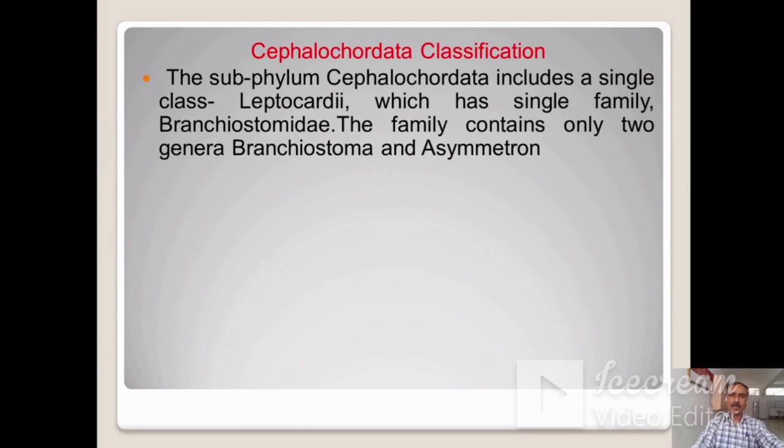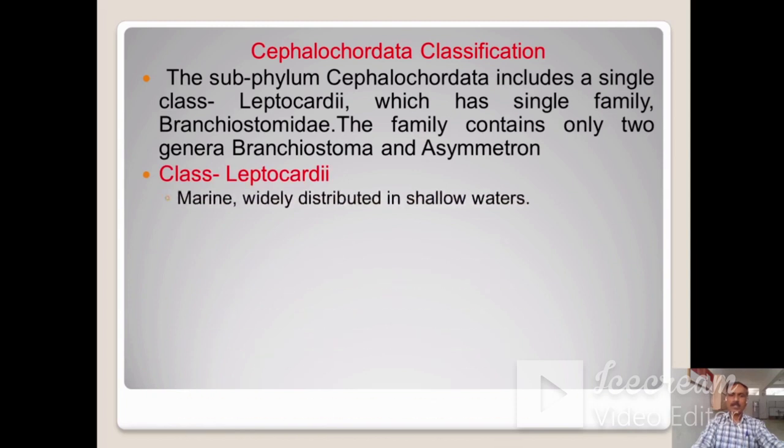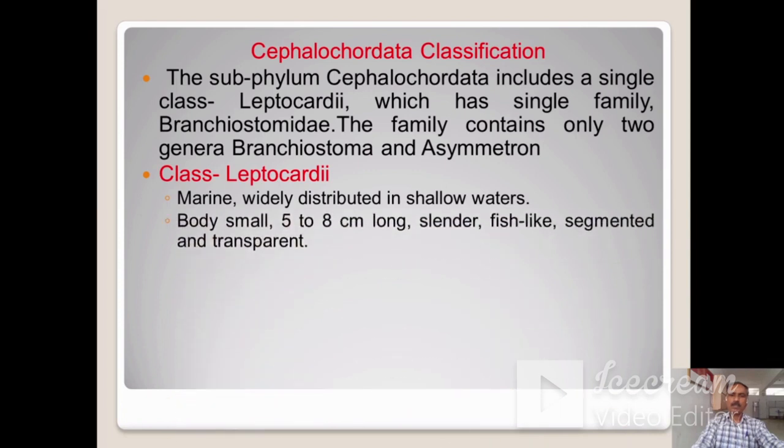This is the classification of Cephalochordata. The subphylum Cephalochordata includes a single class, that is Leptocardii, which has a single family, Branchiostomidae. The family contains only two genera, Branchiostoma and Asymmetron. Class Leptocardii. These are marine, widely distributed in shallow waters. Body is small, 5 to 8 centimeters long, slender, fish-like, segmented and transparent.